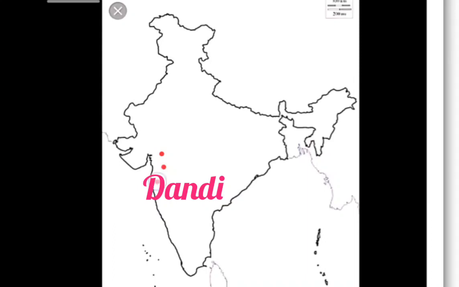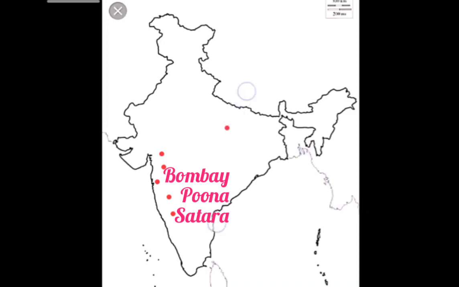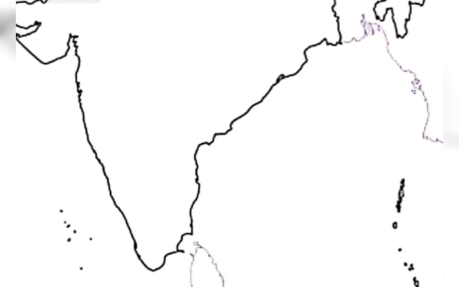Okay, then this area, you know, Bombay. Then Pune. Yes, in Bombay only Satara is located. Yes, Madras. How to mark Madras, I am telling children. See this one, this corner, Vedaranyam. The next, the center, Karaikal. The edge of the line, Pondicherry. So here Chennai is located, Madras is located here.